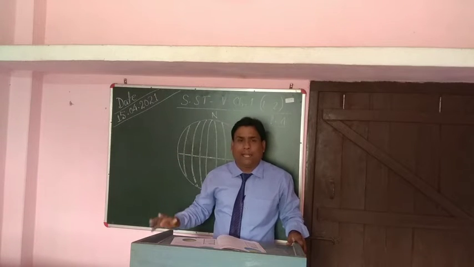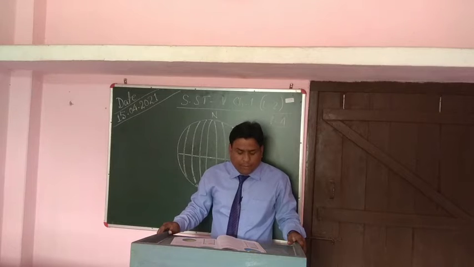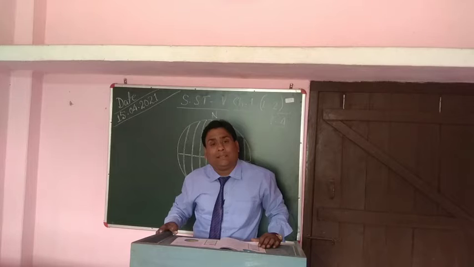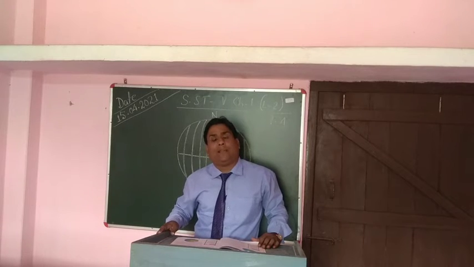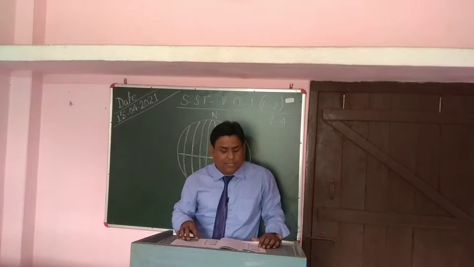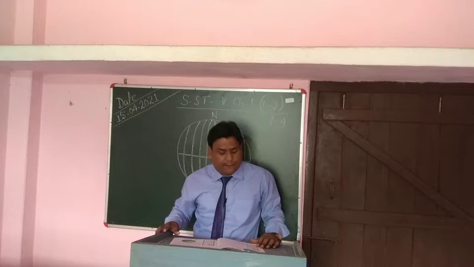You can call it meridian, you can call it longitude. Like in the previous class we studied some special features of latitude, in the same fashion we have some special features of longitude as well.